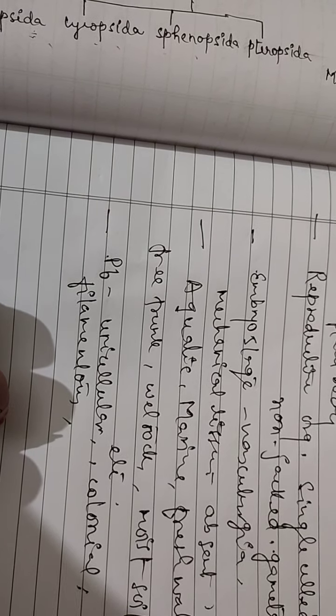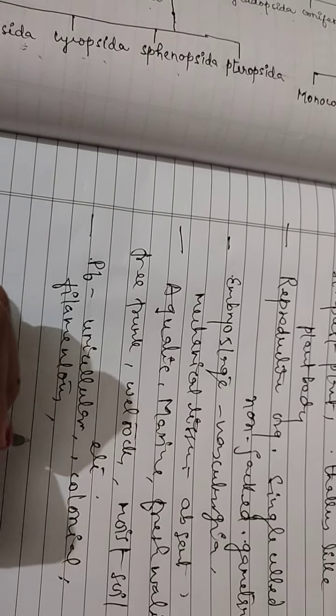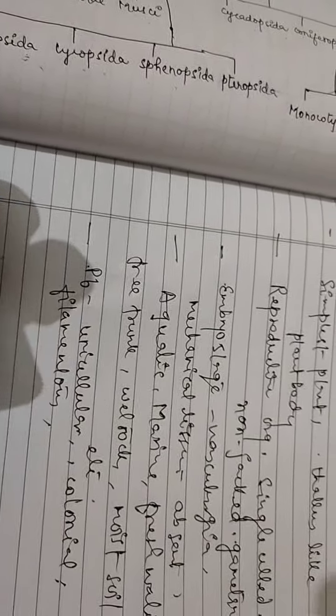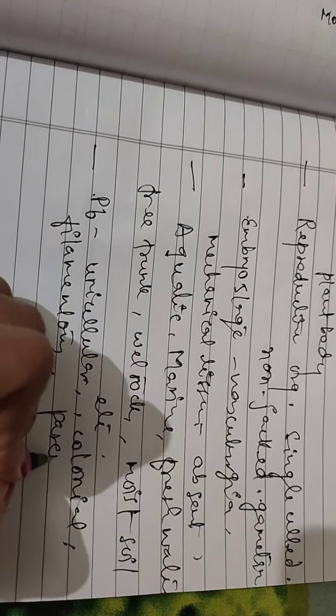These have a filamentous plant body. They are parenchymatous, which means they have very simple types of cells.